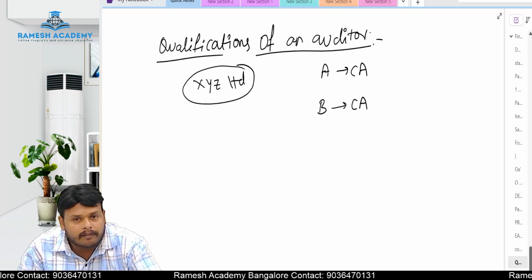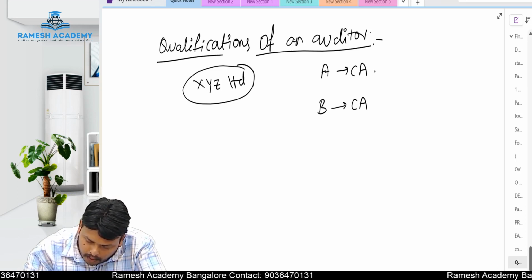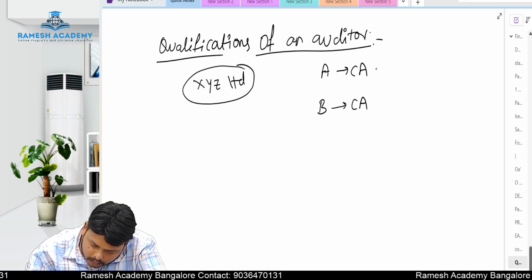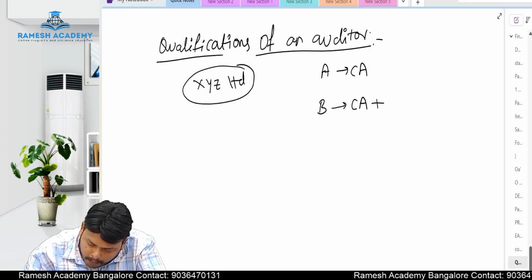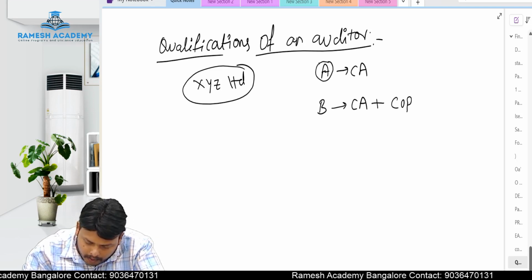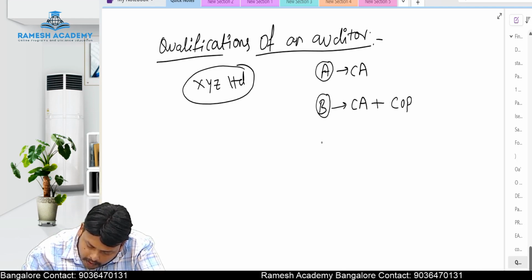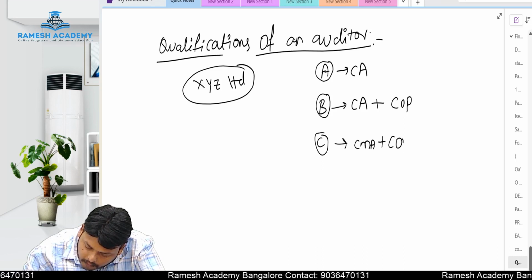Both are qualified chartered accountants. But A is not holding a certificate of practice, but B is holding a certificate of practice. There is one more person, we will add C also. C is a qualified cost and management accountant plus holding a certificate of practice.